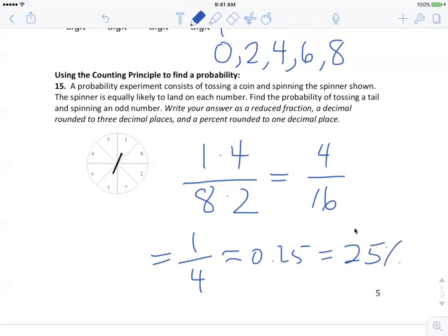Notice we accomplished that probability then without ever having to list the sample space. So it's a lot less tedious if you use those fundamental counting principle ideas, right? The other way would be I'd have to list all 16 of the outcomes and then hunt for the ones that are odd and tail, like we did in a previous example. So this fundamental counting principle will save you time, especially when the numbers get really large, like if I had a spinner with 1,000 numbers on it, I don't want to have to list everything.